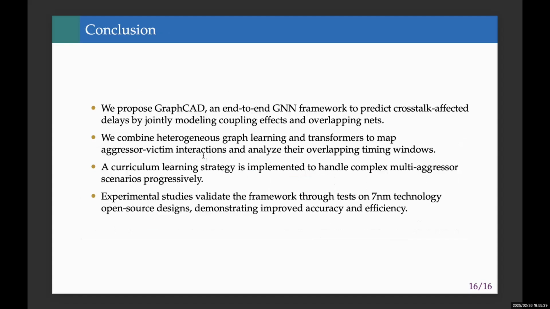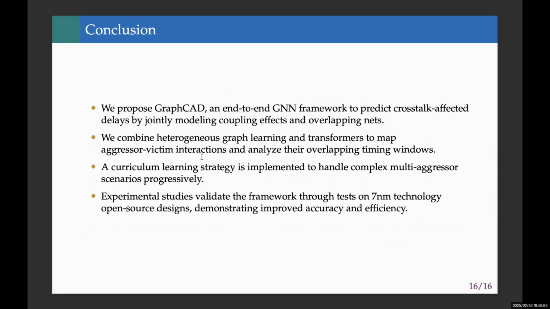To wrap up, GraphCAD is an end-to-end GNN framework that predicts crosstalk delays by modeling both coupling effects and overlapping nets. Our innovations include a heterogeneous graph HGAT model to capture aggressor-victim interactions. We also propose a graph transformer model to analyze overlapping timing windows.